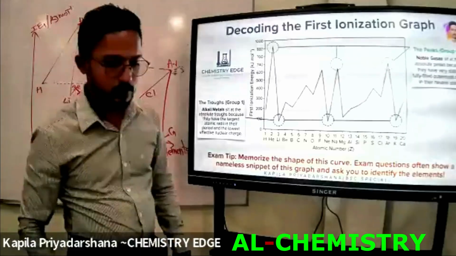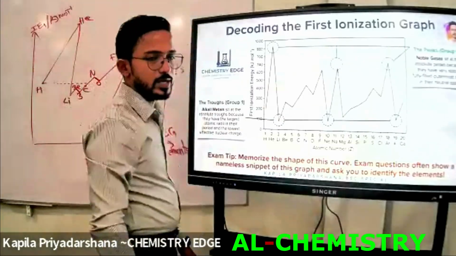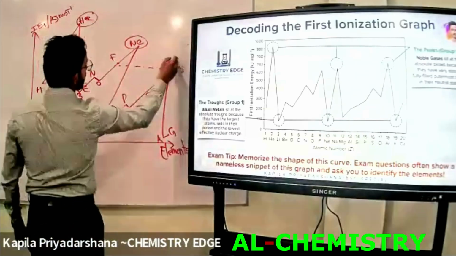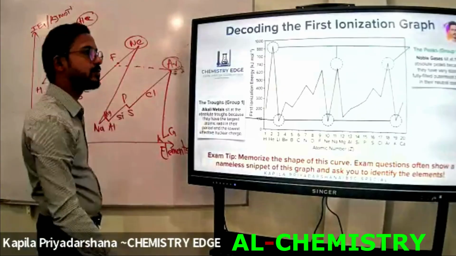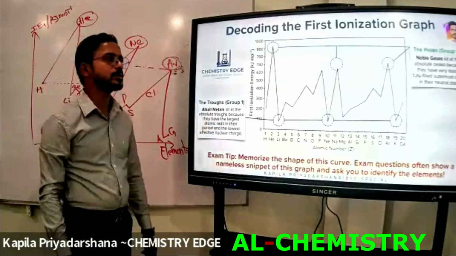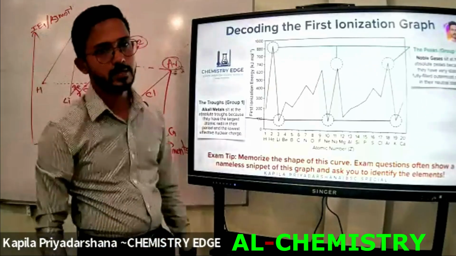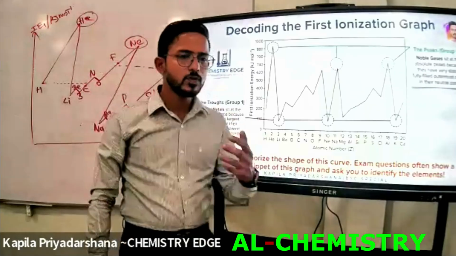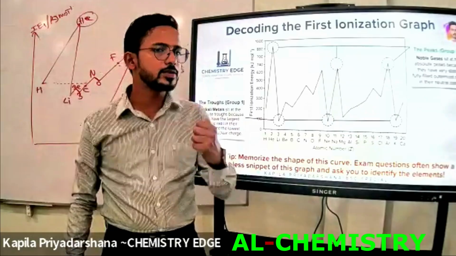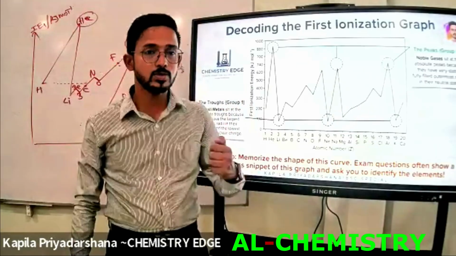Okay. Now, as you can see here, the peak points. When we consider the peak points, these are the peak points now: helium, neon, argon. Which type of elements can we obtain at the peak points? Helium, neon, argon, krypton, xenon, radon. Those are the group 18 elements, noble gases. Otherwise, they are known as rare gas elements.